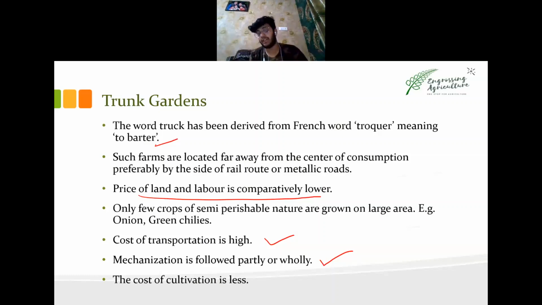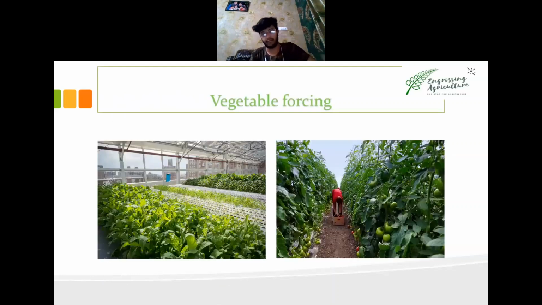Then we have cost of cultivation is less. Next, we have vegetable forcing, different type. Vegetable forcing, what is forcing? Forcing means to force. You force a vegetable to grow off season.